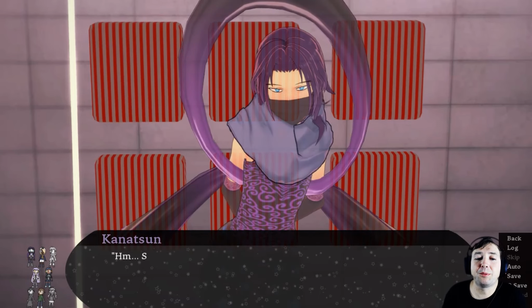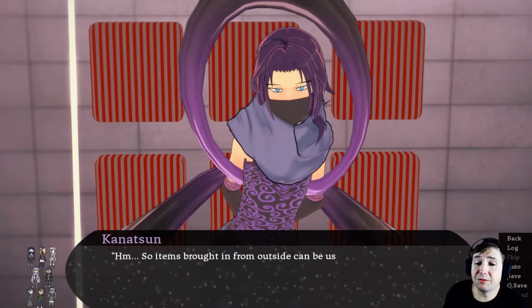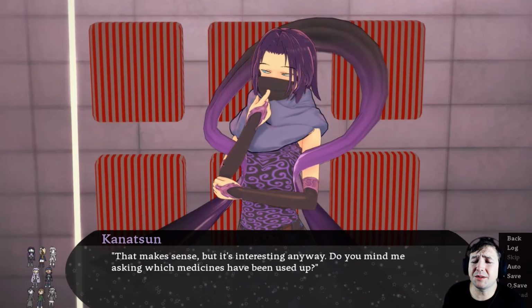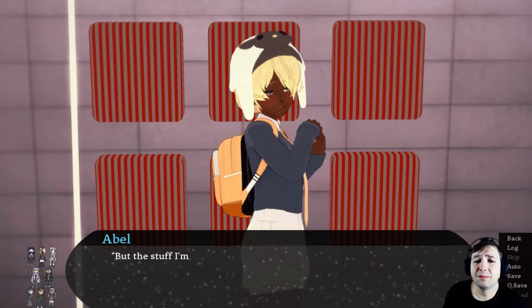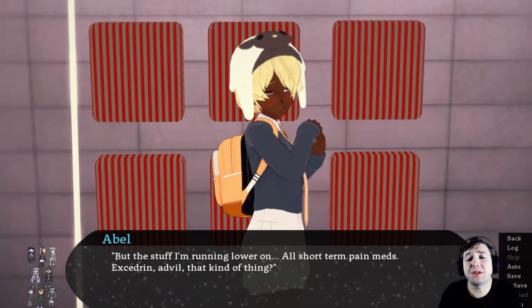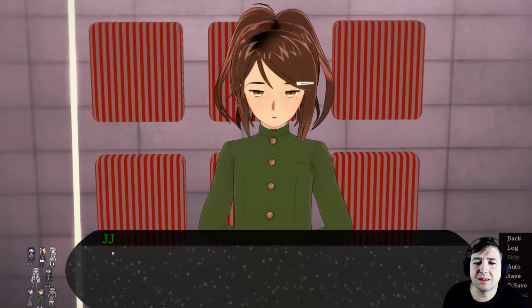Abel's third note was added to the profile. So items brought in from the outside could be used up across the loops. That makes sense, but it's interesting anyway. Do you mind me asking which medicines you've used up? Nothing's been used up, I'm more prepared than that. But the stuff I'm running lower on, all short-term pain meds, Excedrin, Advil, that kind of thing. That makes sense, doesn't it?